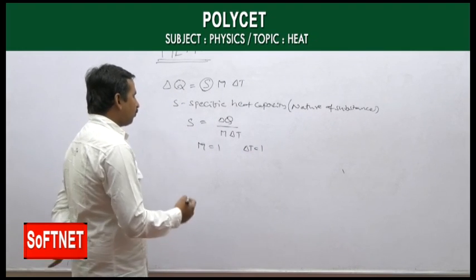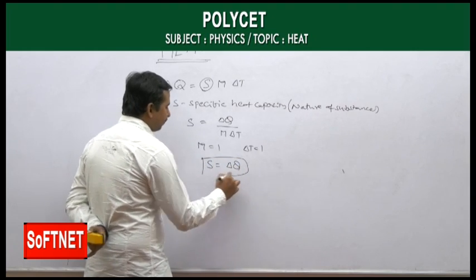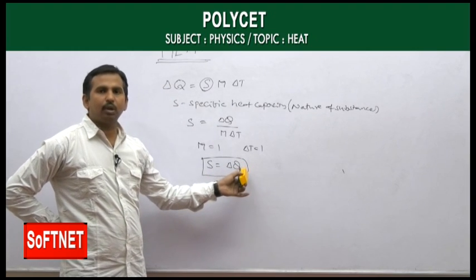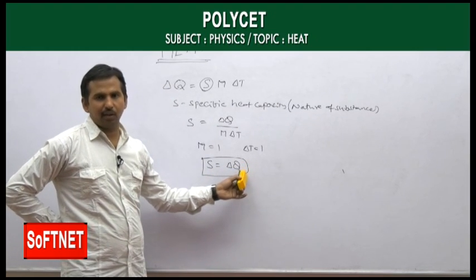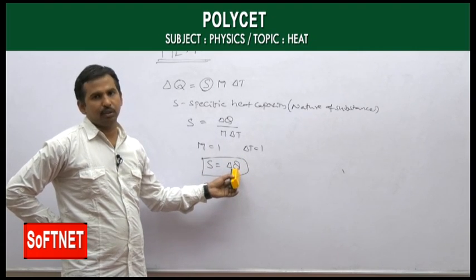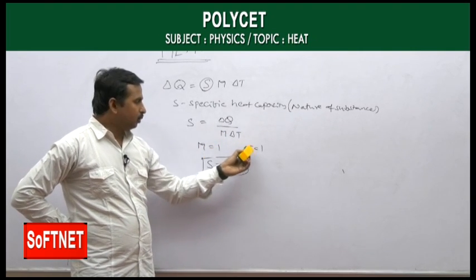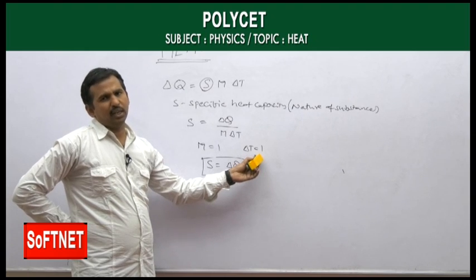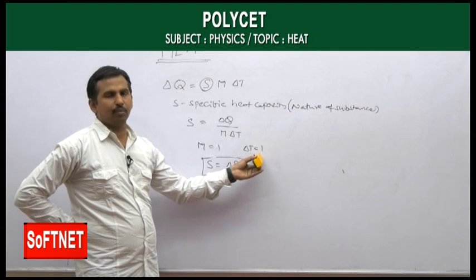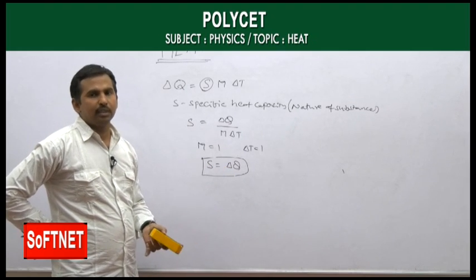Then our formula becomes s is equal to delta Q, which means the specific heat capacity is equal to the amount of heat energy taken or given out when you take a unit mass of a substance to raise its temperature by 1 degree Celsius, or by 1. You can take Kelvin also here, because the change of temperature for degree Celsius and for Kelvin are both the same.